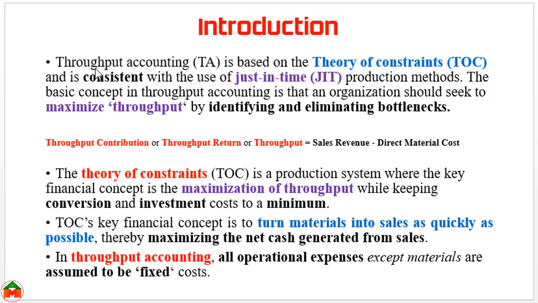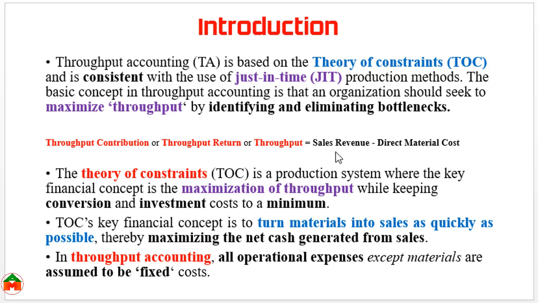In throughput accounting, we try to maximize the throughput by identifying and eliminating bottlenecks. Here bottlenecks means any limited resources or any constraints in the production process. And since we try to maximize the throughput, what is throughput?